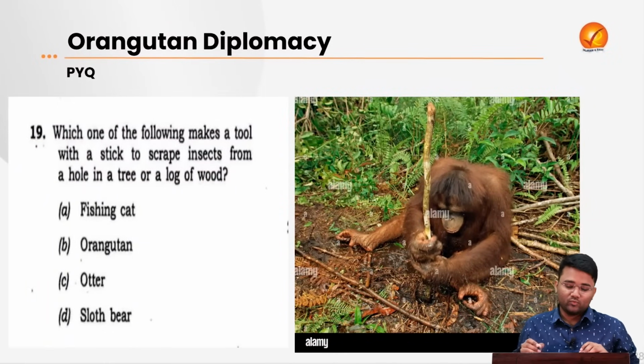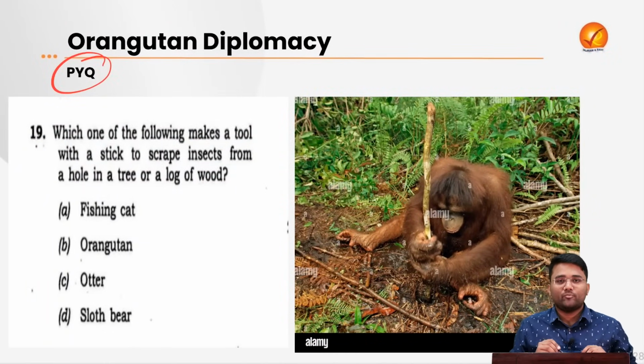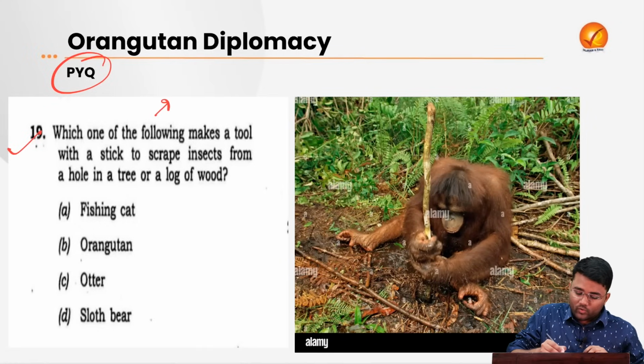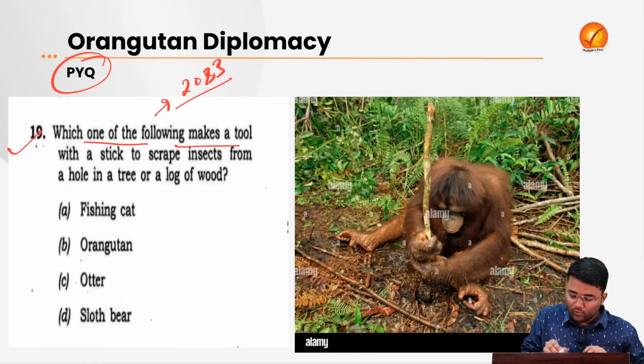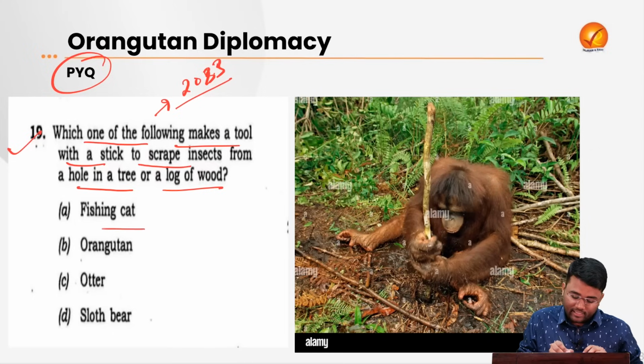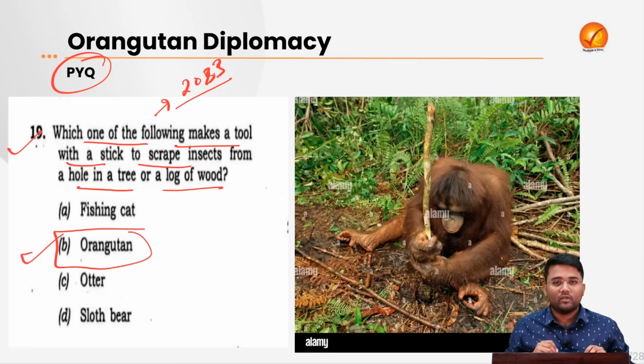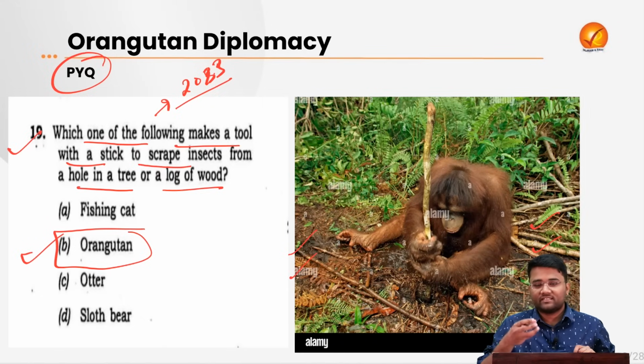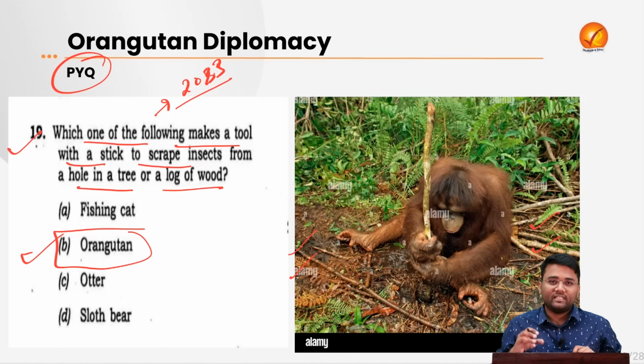Now let's move towards one of the previous year questions, or PYQ, from this particular topic, orangutan. This question was asked in the year 2023, which asks which one of the following makes a tool with a stick to scrape insects from a hole in a tree or a log of wood. The correct option was orangutan, and B option was correct. From this picture you can also see how these orangutans are extracting the insects with the help of this one stick.